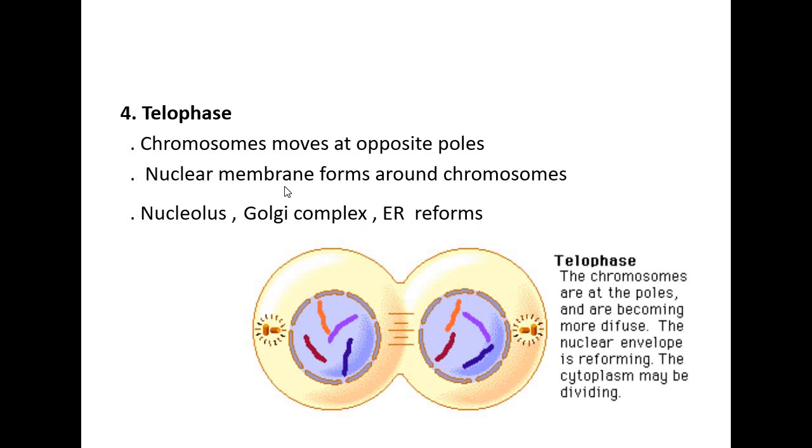Finally, telophase. In telophase, chromosomes move to opposite poles. Nuclear membrane forms around the chromosomes. Nucleolus, Golgi complex and endoplasmic reticulum are reformed. Here the cytoplasm may be dividing. So if you see the cell, there will be a reappearance of the nucleolus and then the nuclear membrane also takes place.